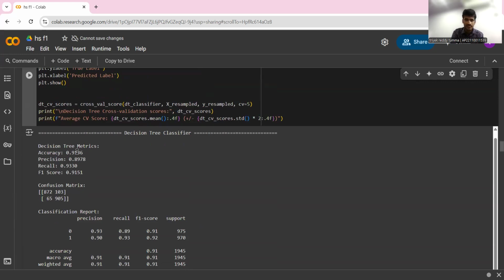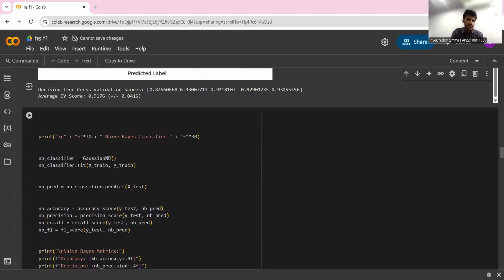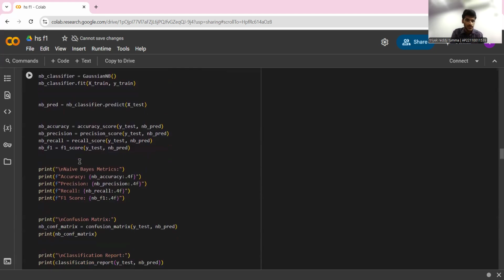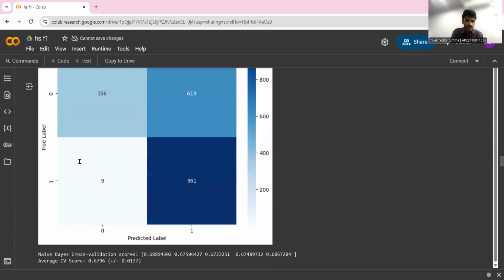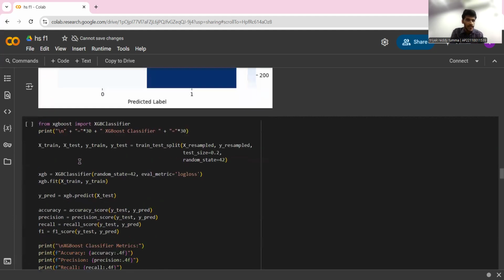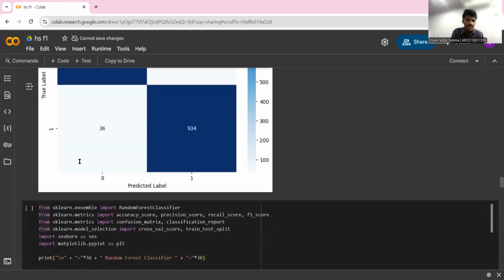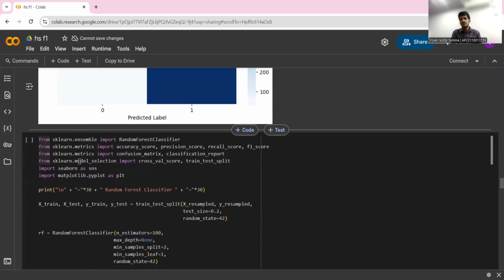We got 91% accuracy and a precision of 89.7. And similarly we did naive Bayes, logistic regression and XGBoost. So these are some of the things that we have done, and last but not the least, we have also applied the random forest classifier.